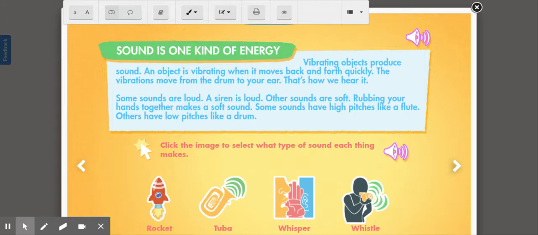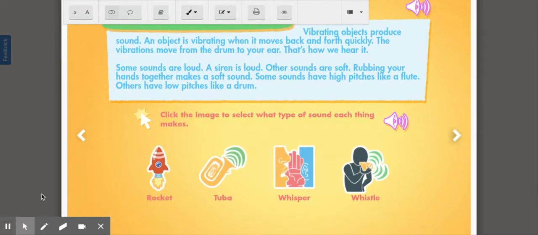You can also feel the vibrations of sound when you talk. If you just take two fingers very gently and put them on your throat, when you talk, you can feel it vibrate. That's because your voice is producing sound energy. So let's click on some of these energies to select what type of sound each thing makes.